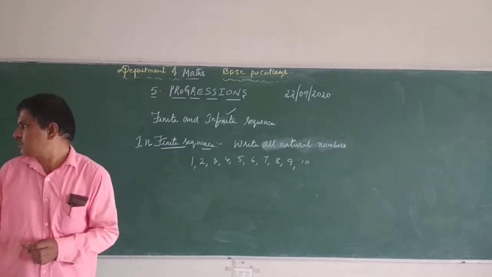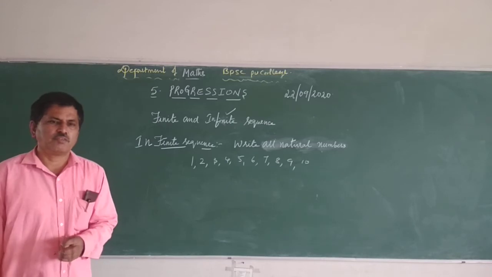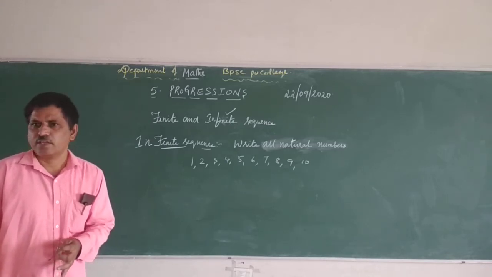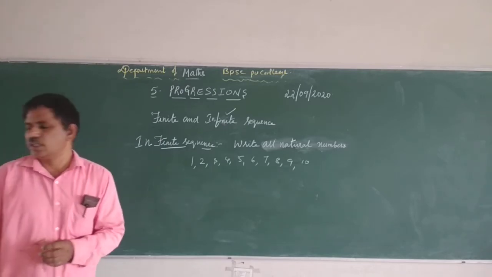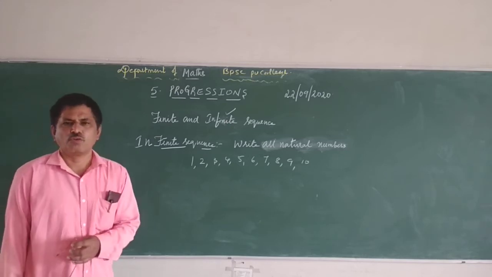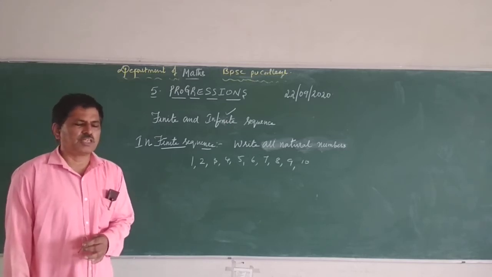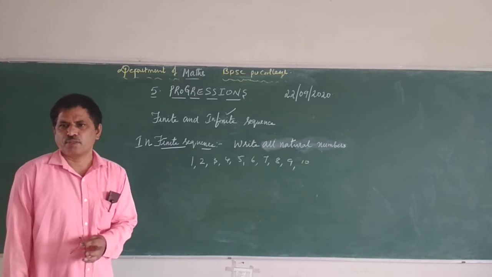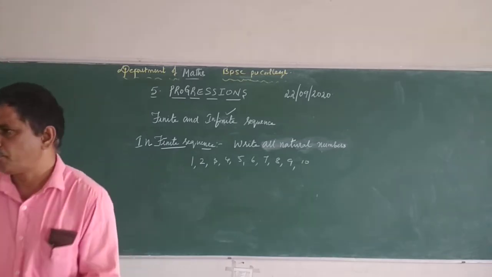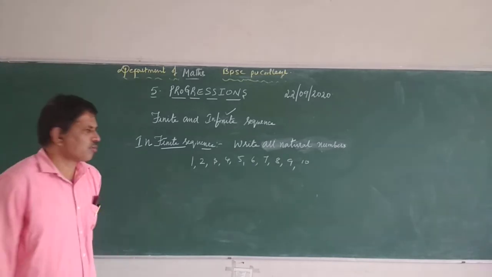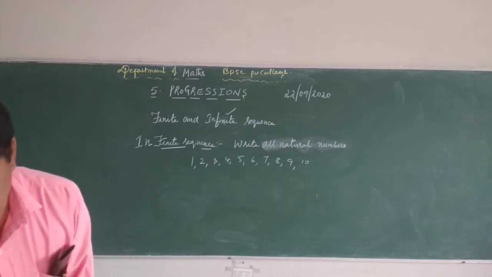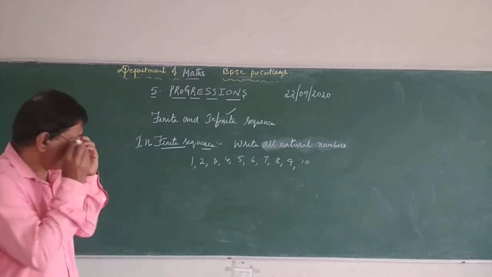A sequence in which there are an infinite number of elements, that is, a sequence which has an infinite number of elements, is called an infinite sequence. I have written an example.